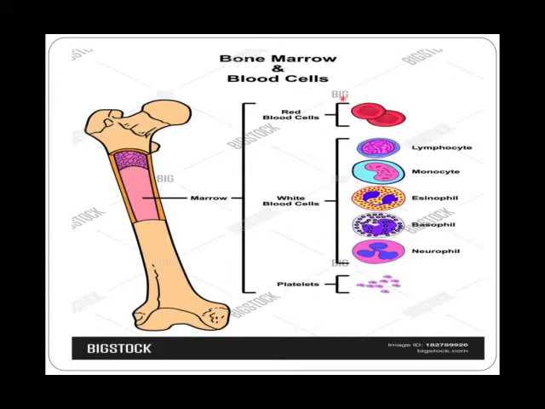When you talk about RBCs, it produces the non-nucleated RBCs. When you talk about WBCs, there are two types, the agranulated and the granulated ones. The agranulated are the lymphocytes, monocytes and the neutrophils. The granulated ones are the eosinophils and the basophils. And you also have the platelets.